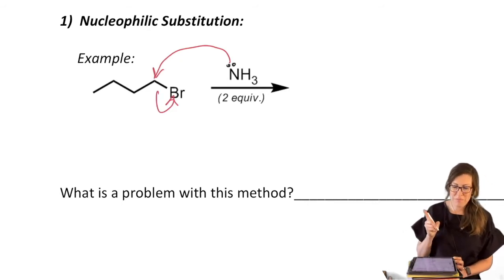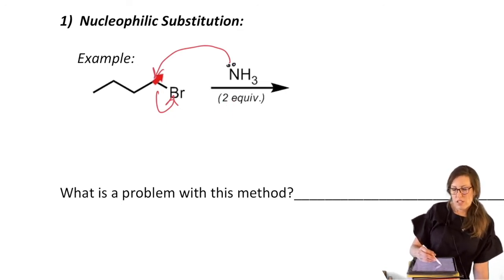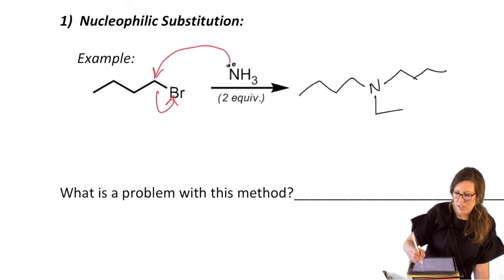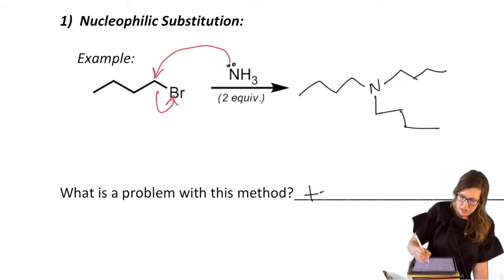Okay, but here's the problem. Even if you control the stoichiometry, once you make your amine, the amine can attack the new amine, the brand new amine, the one you just put here. Instead of ammonia, the new amine, the alkylamine, can attack another one of these equivalents of starting material. And instead of getting only that primary amine, which might have been your goal, it tends to over-alkylate, even with stoichiometric attention. In fact, that'll just make it a mess. So unless your goal was to over-alkylate, it's not a good way to do it. So it's very difficult to control.